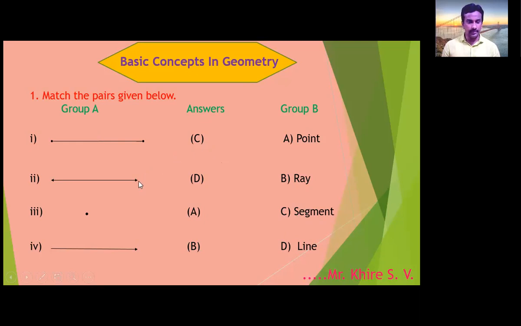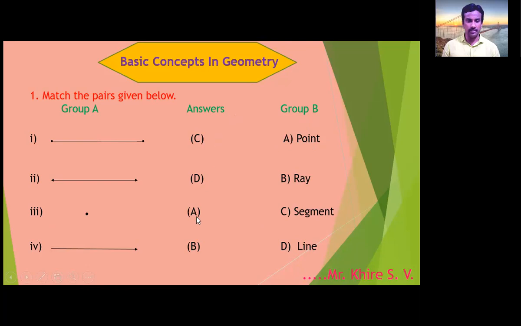The second figure is of, choose out of these four options, the answer is line. This option D. Third figure, choose the correct option and correct answer from Group B. The option is A, that is point.